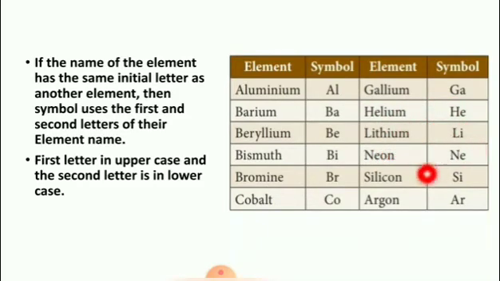lithium Li, neon Ne, silicon Si, argon Ar. The first letter is in uppercase and the second letter is in lowercase. If the name of the element has the same initial letter as another element, then the symbol uses the first and second letters of the element's name.